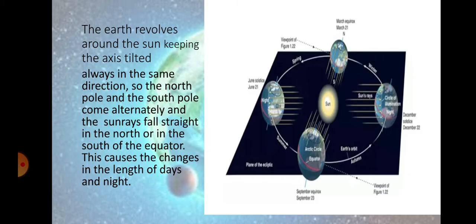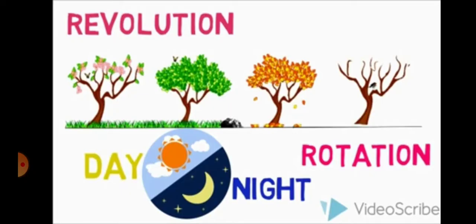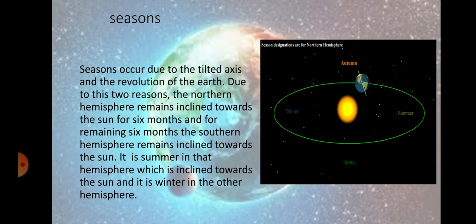So this causes the change in the lengths of day and night; the tilting of the earth is the reason behind the changes in the lengths of days. And so we have seen what is rotation, what is revolution, how days occur and how night occurs. Now let us move to seasons.